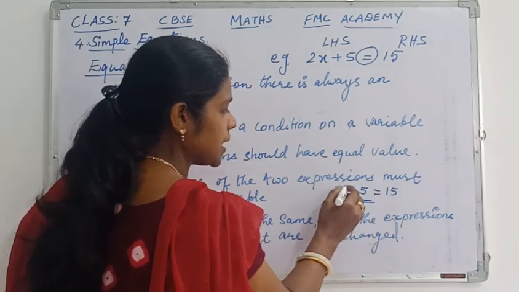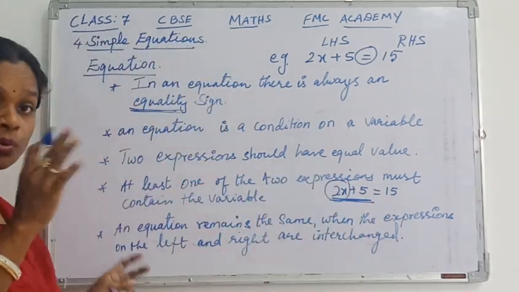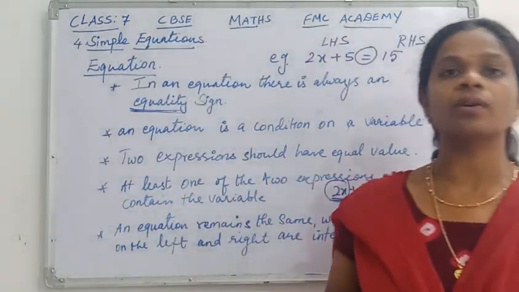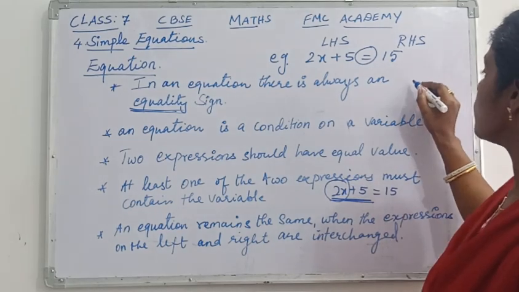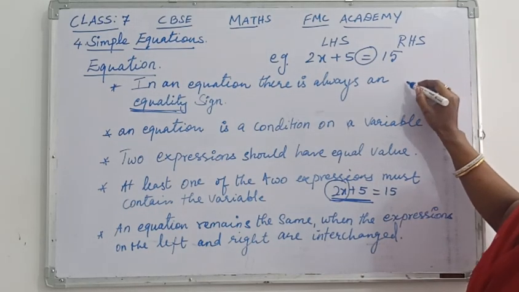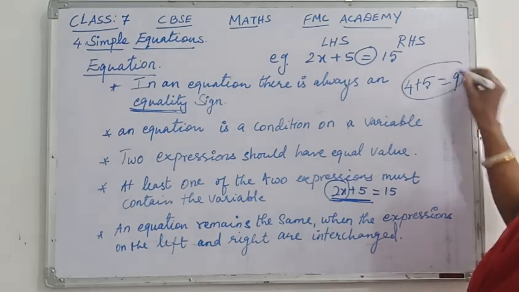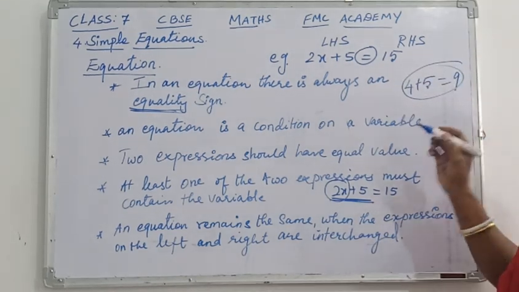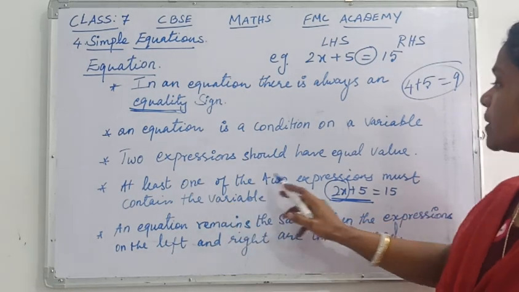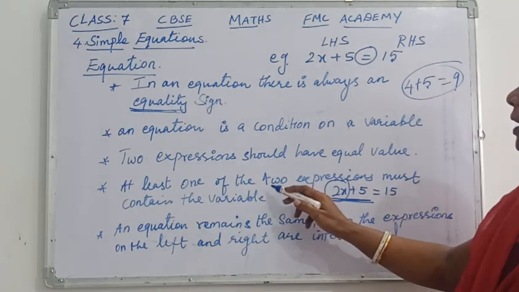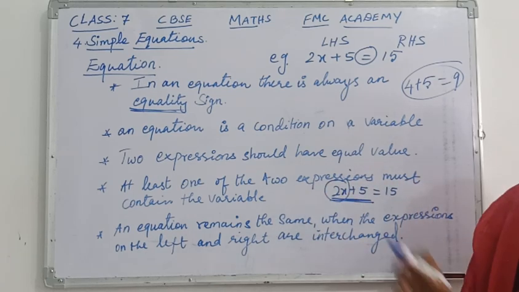Suppose if not, then it is not the equation, because just imagine you are taking this type of example, 4 plus 5 is equal to 9, it is not an equation. That's why here we are saying at least one of the two expressions, any one side, it may be left hand side or it may be right hand side, any one of the sides there must be a variable.